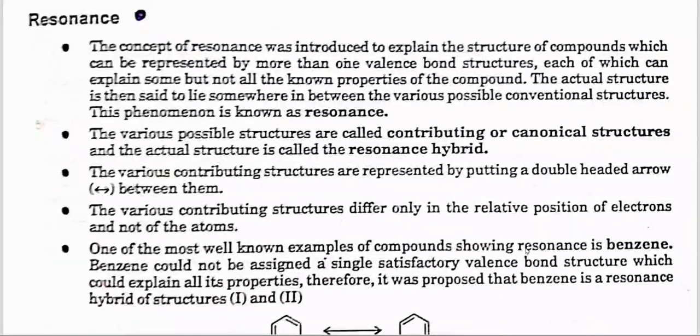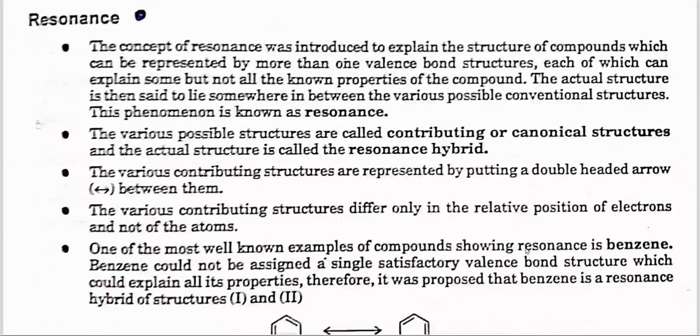The phenomenon is known as resonance. The various possible structures are called contributing or canonical structures, and the actual structure is called the resonance hybrid. The various contributing structures are represented by putting a double-headed arrow between them. They differ only in the relative position of electrons and not of the atoms.